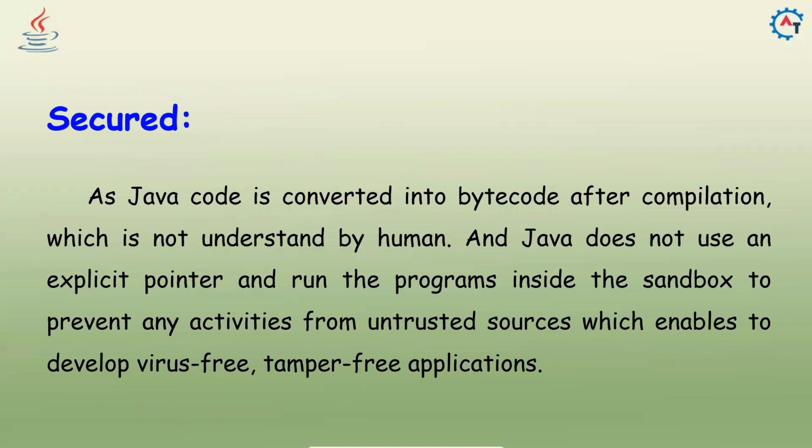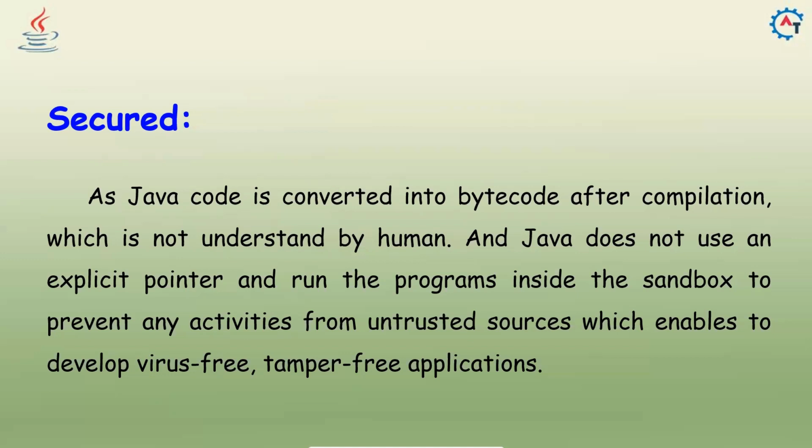So Java is secured. Java code is converted into bytecode after compilation, which is not understood by humans. We already discussed that the Java source code, the high-level programming language, is easy. We write it in plain normal English, so we can understand it. But once it is compiled and converted into bytecode, we cannot read that code.